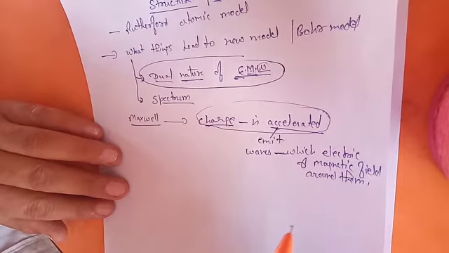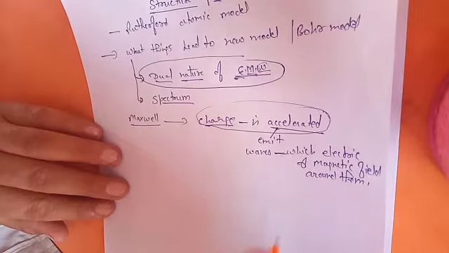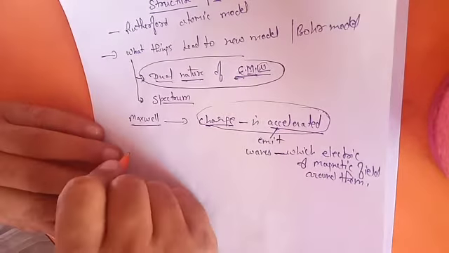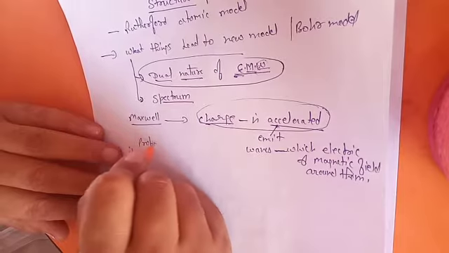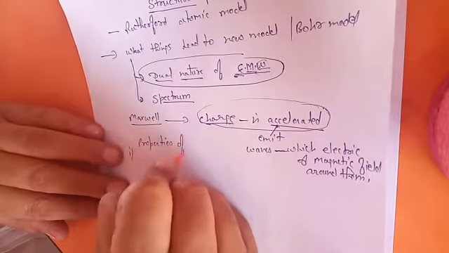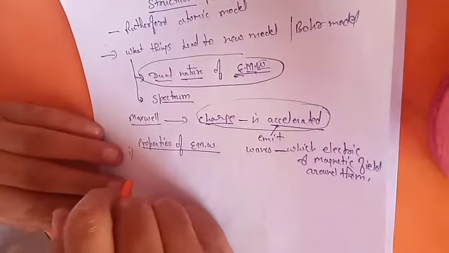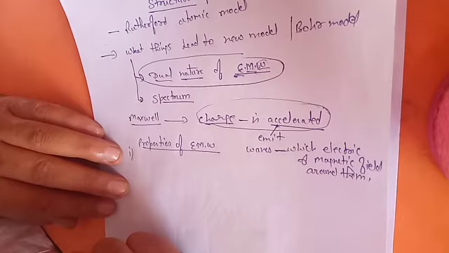Now let's discuss the various features of electromagnetic waves, how these waves are different from the matter waves. Properties of electromagnetic wave. What is the first property?